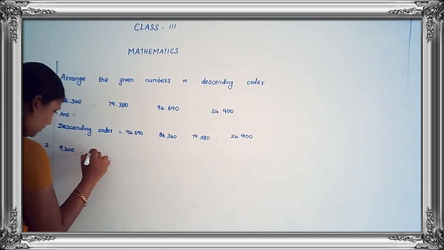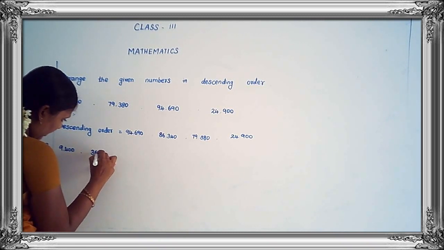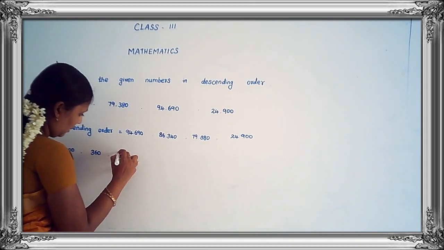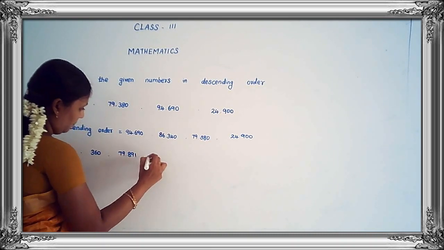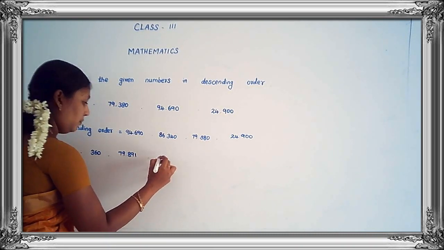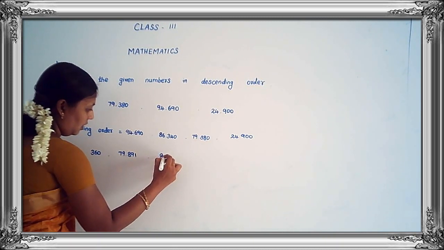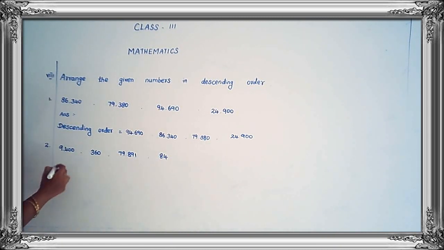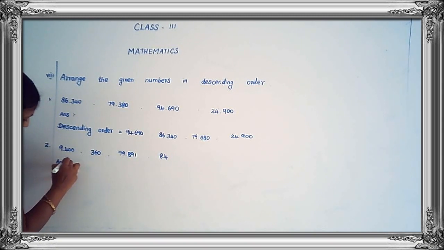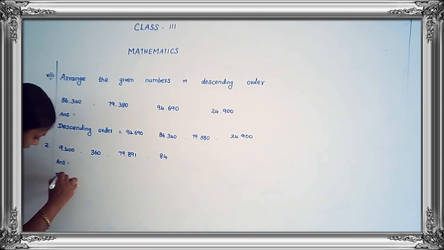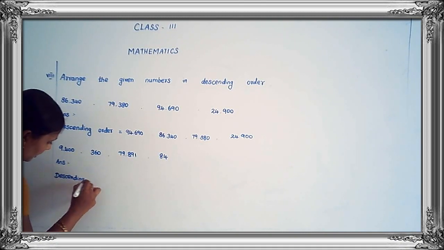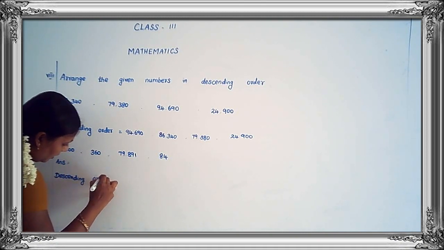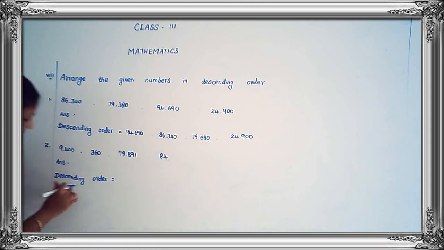9,400. 360. 79,891 and 84. How to write the answer for descending order? D E S C E N D I N G, descending. O R D E R, order, descending order.